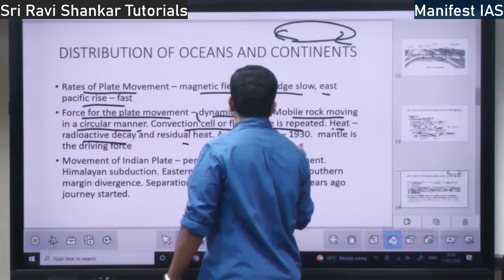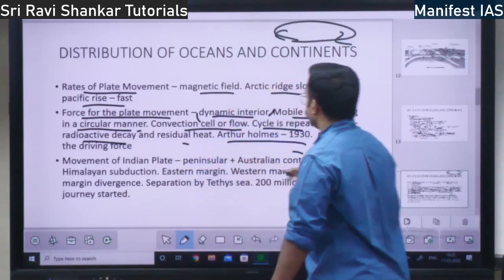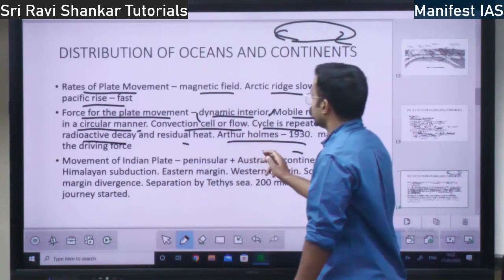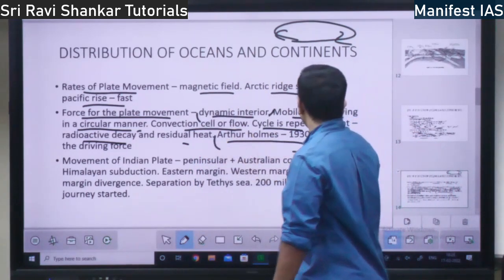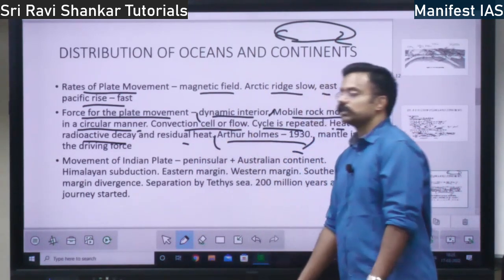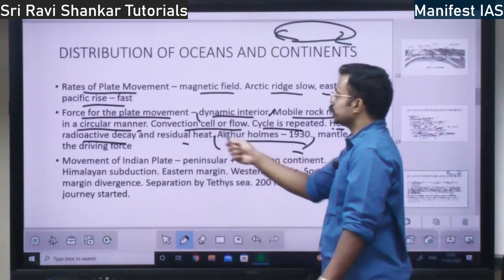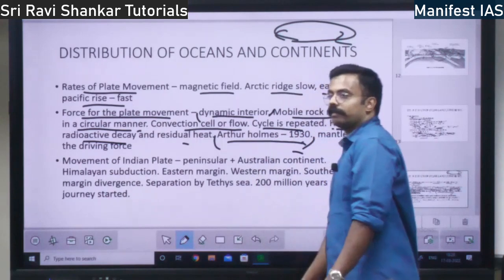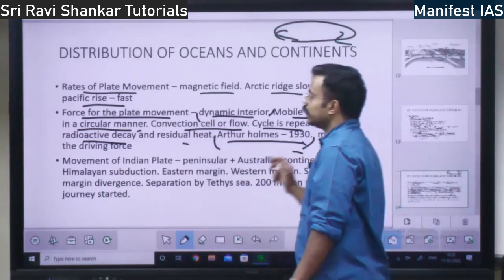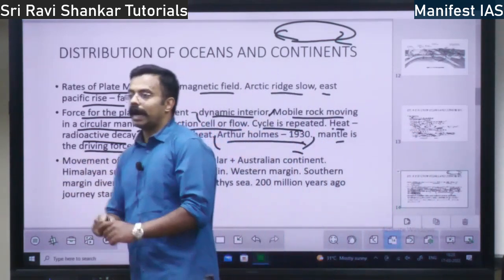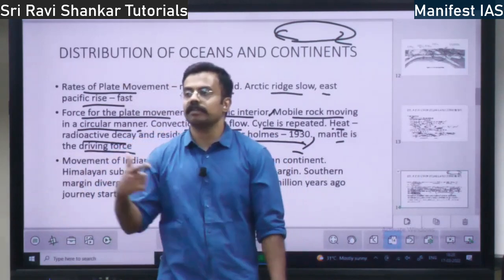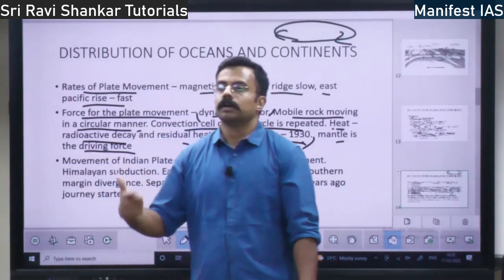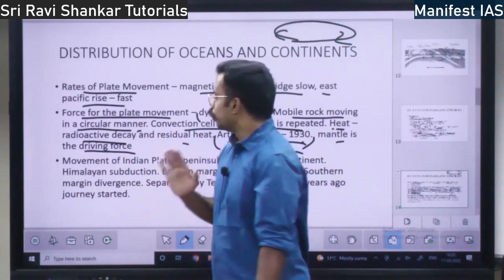Then who gave this concept of the convection cell? It was given by Arthur Holmes. Arthur Holmes gave this concept of convection cell in 1930, right? So the mantle is the driving force. The mantle which is flowing is the driving force for the plate boundaries to move, right?